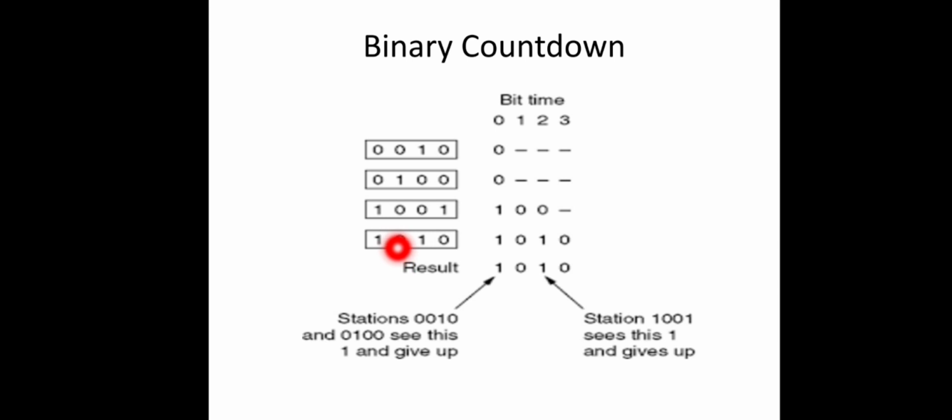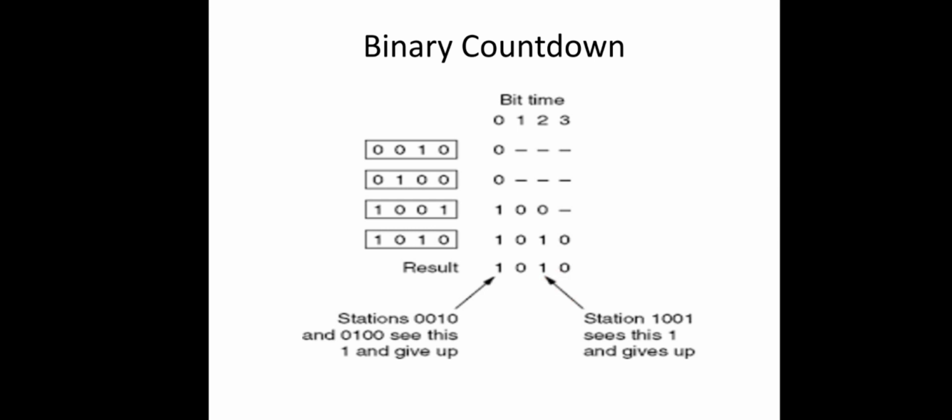Both are 0 for them. Again both are 0, the Boolean OR result also will be 0. Both of them continue to send the next bit in their address. Station 9 will send a 0, station 10 will send a 1, the Boolean OR result will be 1, so station 9 also gives up. Finally only station 10 will be left, that will be the winner and it can send the data frame. So this is how collision is avoided in the binary countdown method.